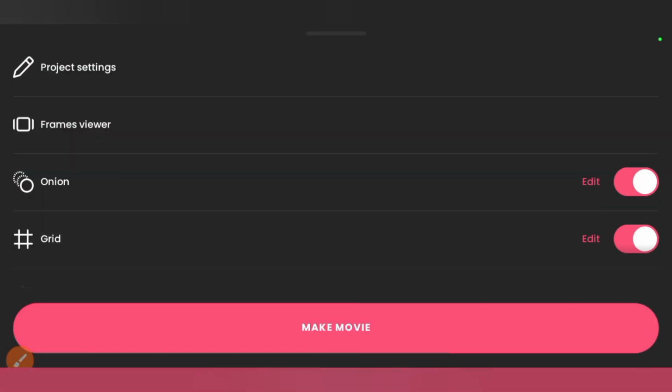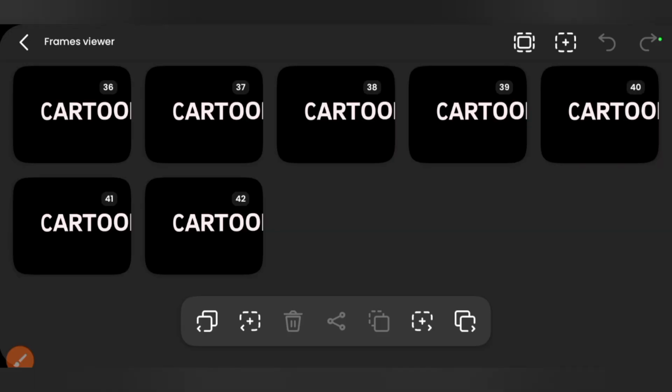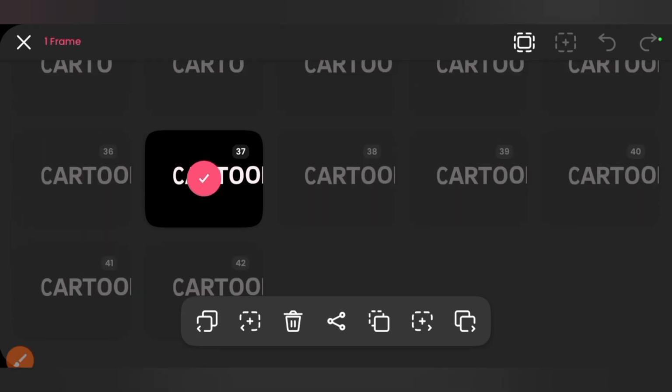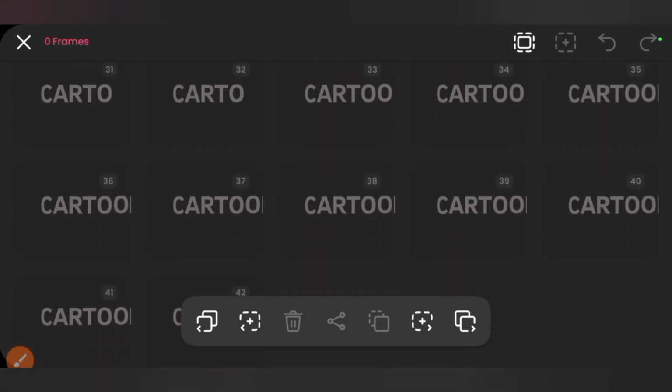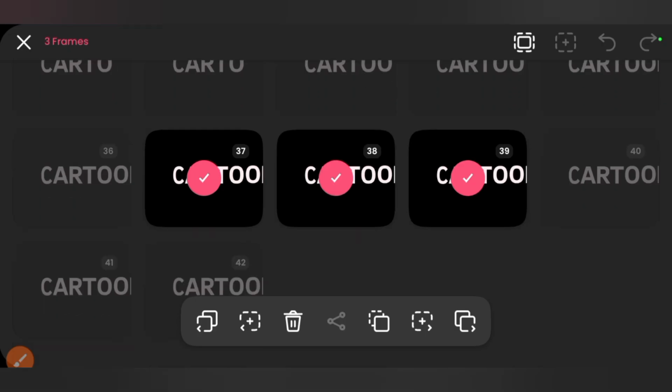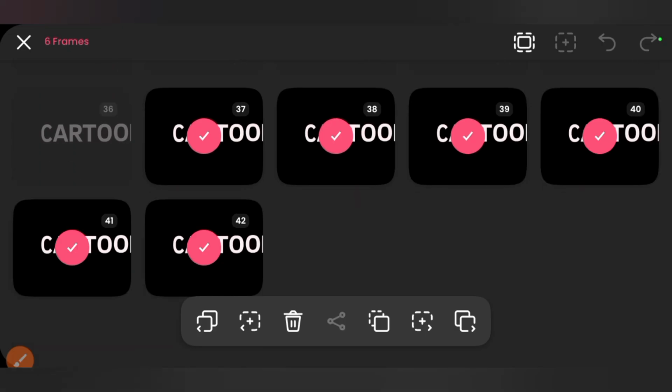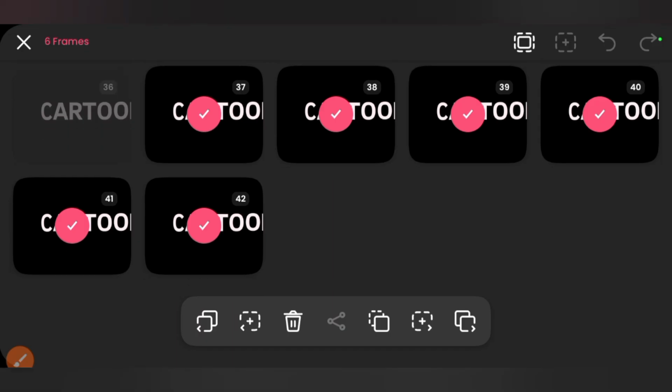So you click on 3 icon, click on frame viewers to make things easier for you. Just hold on to frame 37, 38, 39, 40, 41, 42. Basically this is 6 frames, and we want to achieve 2 seconds of that, which amounts to 24 frames. So you're going to duplicate this.